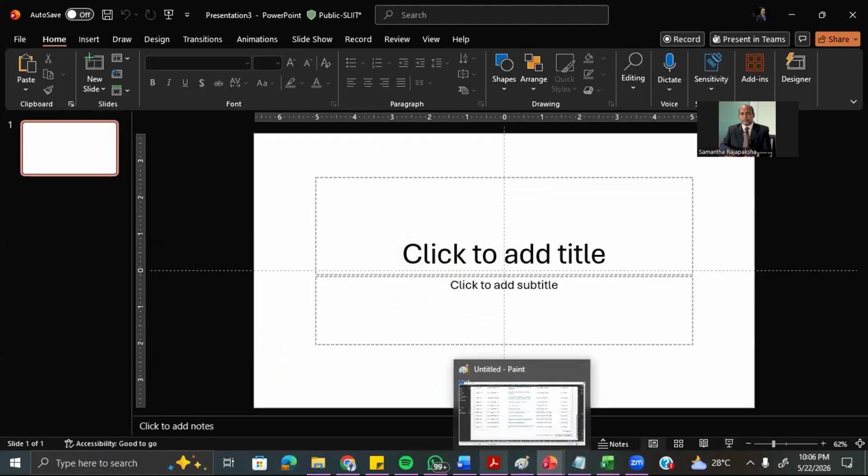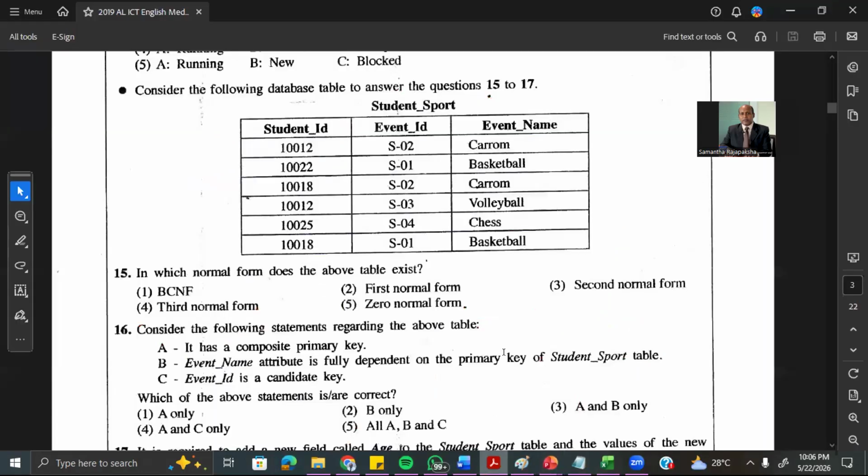Now let's see the question. In this table, student ID is not the primary key because student ID is repeating. 10012 is repeating, so it's not the primary key. Event ID S02 is repeating. Therefore, here the primary key is student ID and the event ID both together. Then you can see the composite primary key is student ID and the event ID both together.